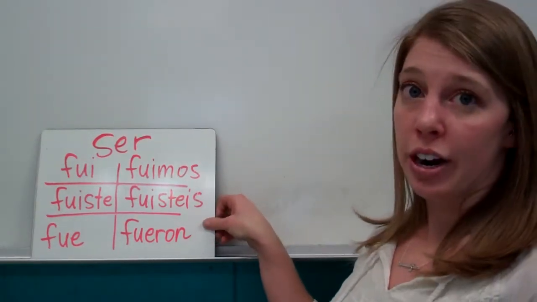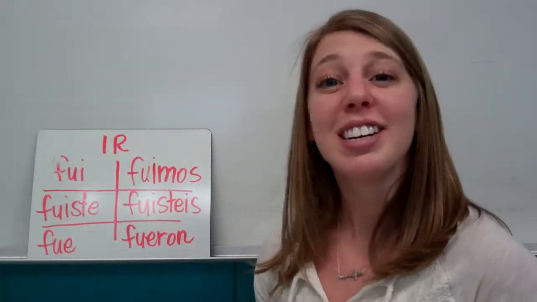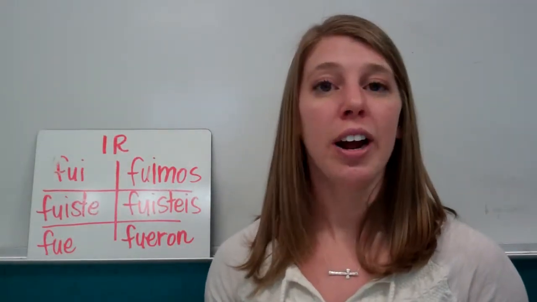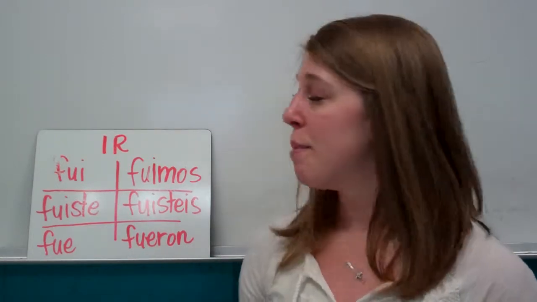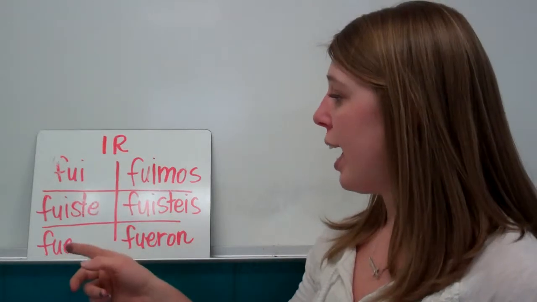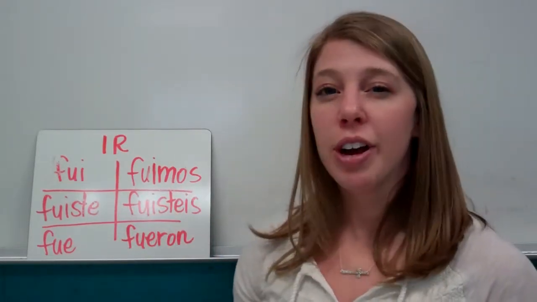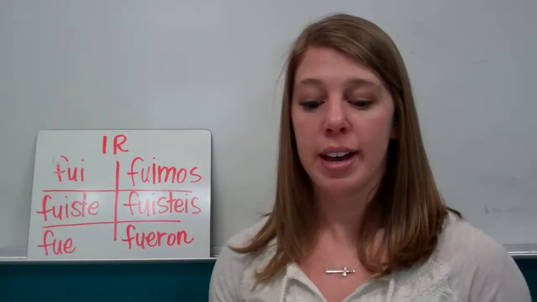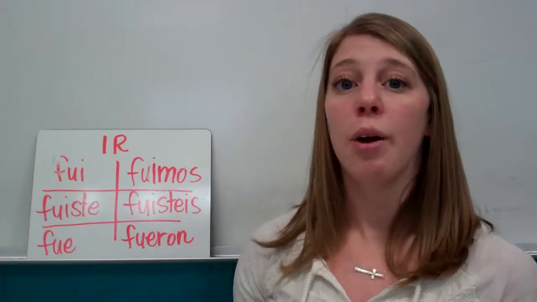Then we get to ir, everyone's favorite verb. It means to go. And look, they're exactly the same. So ir and ser in Spanish are exactly the same. So we have fui, fuiste, fue, fuimos, fuisteis, fueron. How are you going to tell the difference between them though? Because they're exactly the same. How do you know if you're going to say I went versus I was?